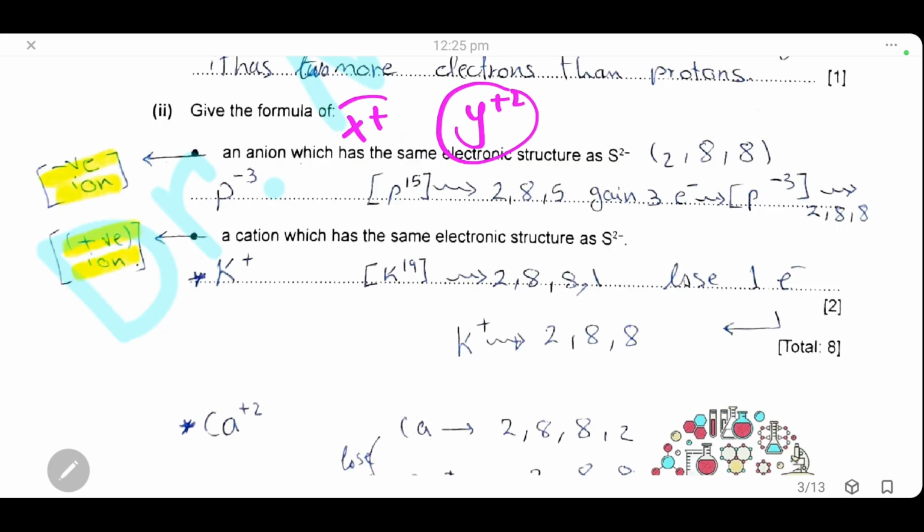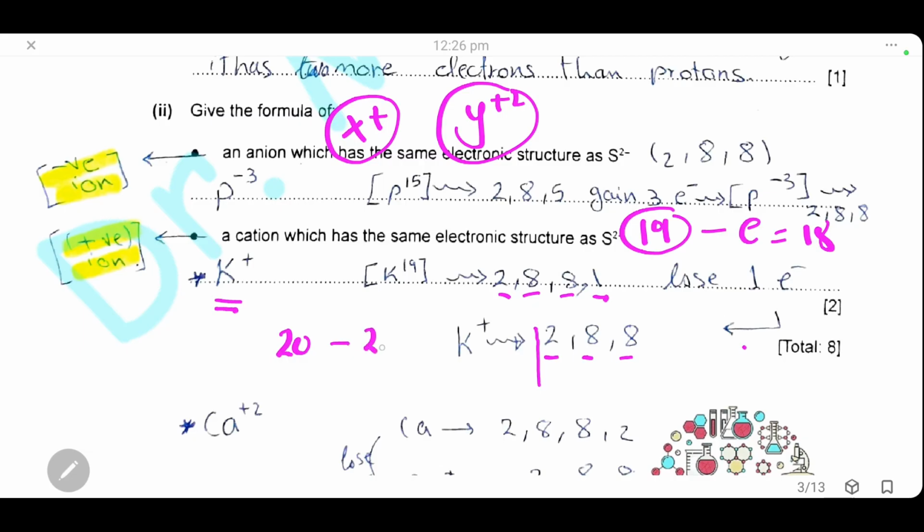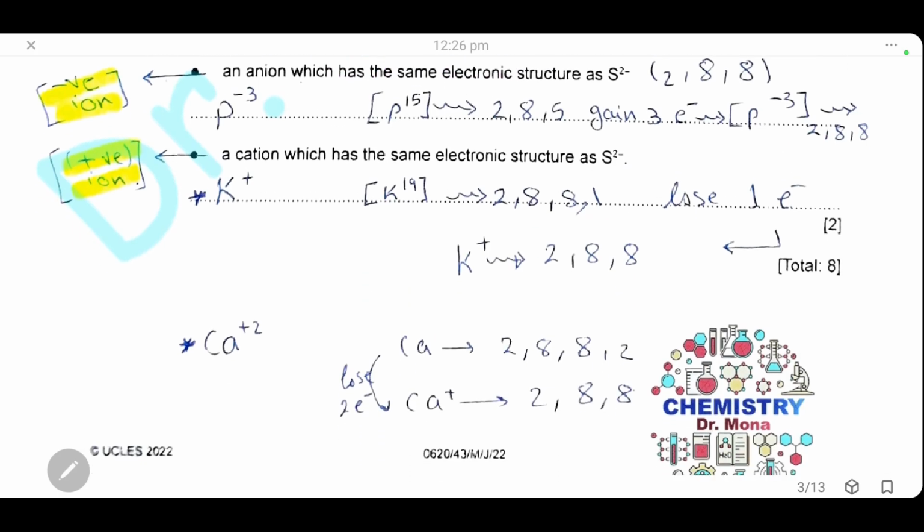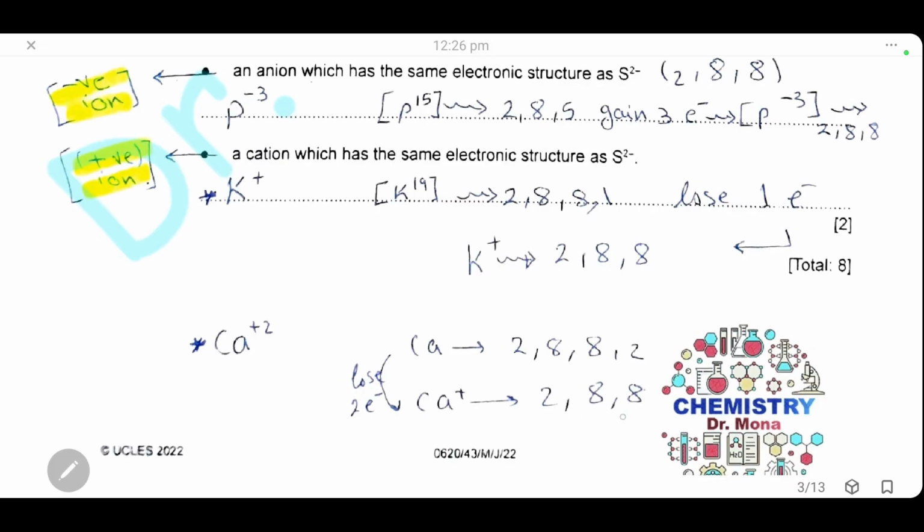So we will first choose group 1, lose 1 electron, so we need an element with 19 electrons. So when it loses 1 electron, it will be 18 like the ion of sulfur. The element with 19 electrons is potassium, 2,8,8,1. When losing 1 electron, it will be 2,8,8 like sulfur. Another element from group 2 is calcium. Calcium is 20. When losing 2 electrons, it will convert also into 18 electrons like sulfur, the same electronic structure as the sulfide ion, and it will be 2,8,8.